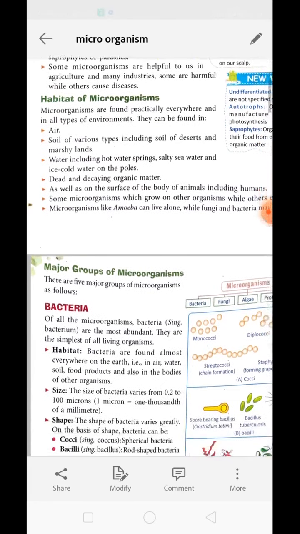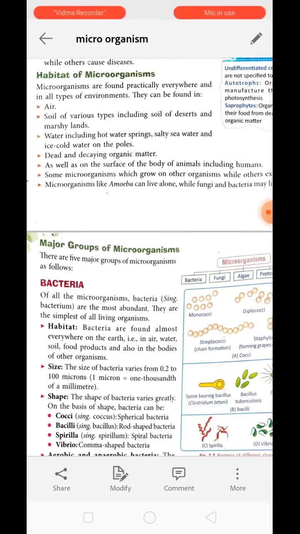Understood. Now, the habitat of microorganism. Microorganisms are found practically everywhere, in all types of environment. They are present in the air and in soil. Various types of soil, including desert and marshy land, can have microorganisms.